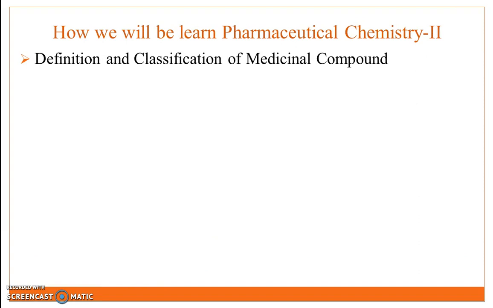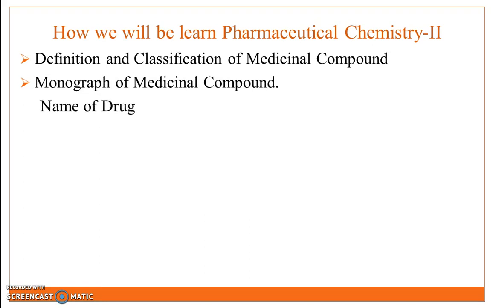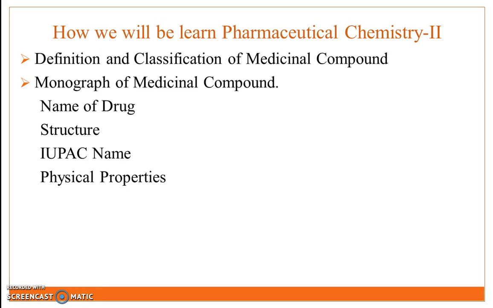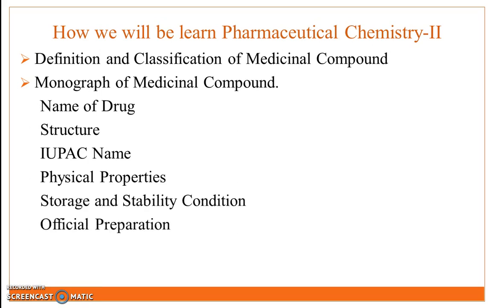First we start with definition and classification of medicinal compounds. Then we discuss the monograph of the medicinal compound in the following way: name of drug, structure of the medicinal compound, IUPAC name, physical properties, storage and stability conditions, official preparations available in the market, uses, and brand name of the medicinal compound. In this way we learn pharmaceutical chemistry second.